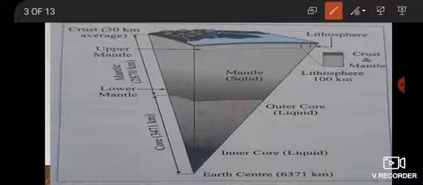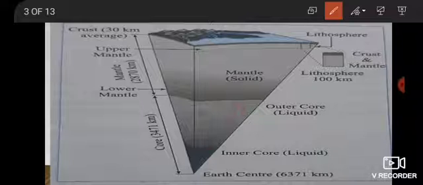Primary waves can travel through this layer, but their speed gets reduced.